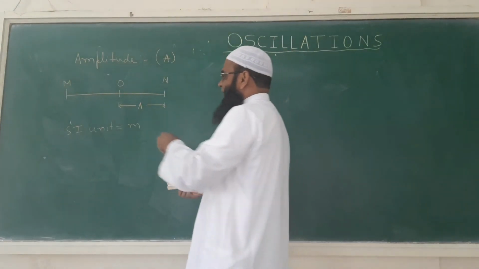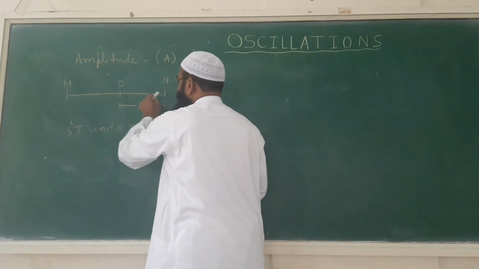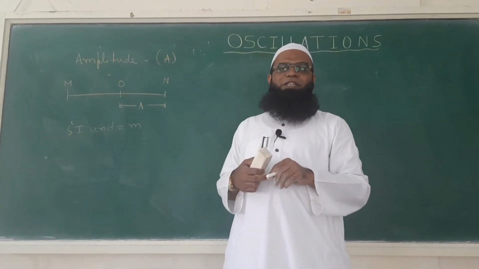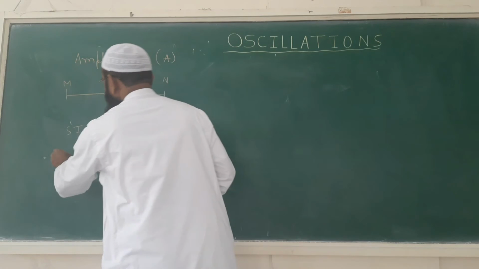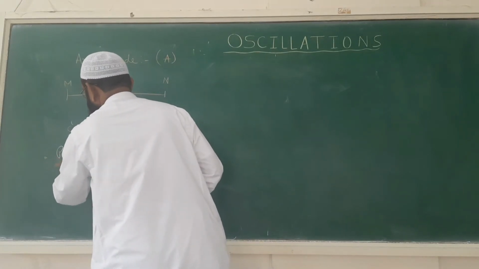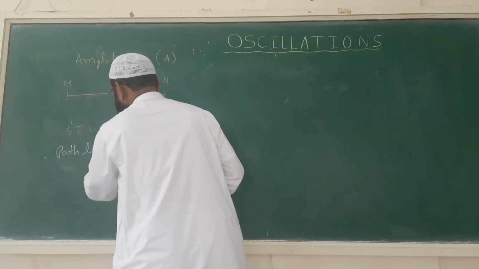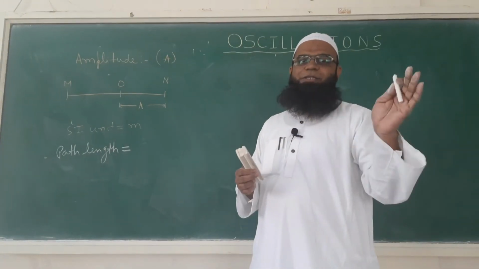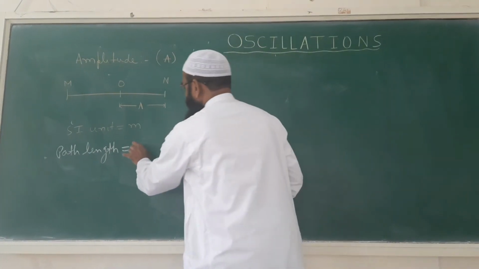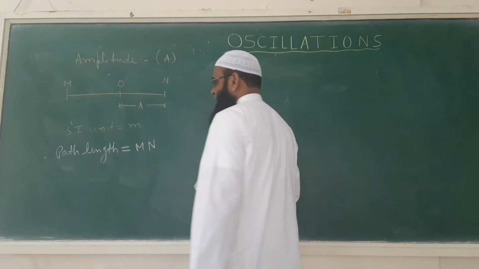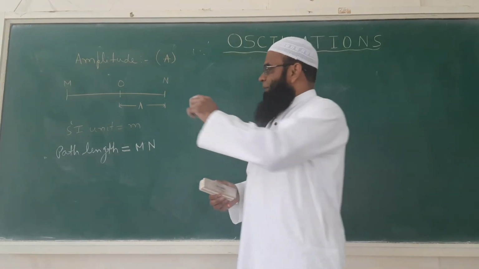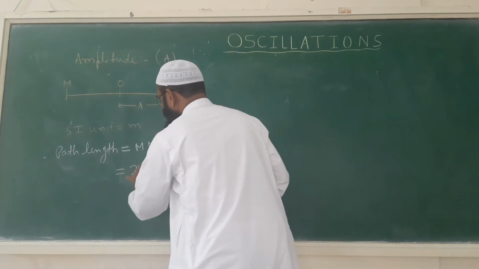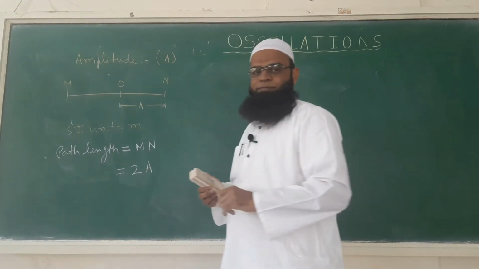Now this MN is the path along which the particle is performing simple harmonic motion. So what can we call this path? This path is the path length. Path length is the complete path along which the particle is performing simple harmonic motion. So this is equal to MN. Now what is the relation between path length and amplitude? We can write that path length is twice the amplitude.